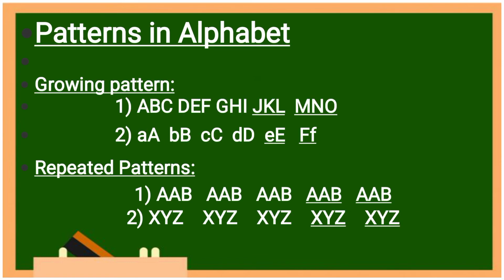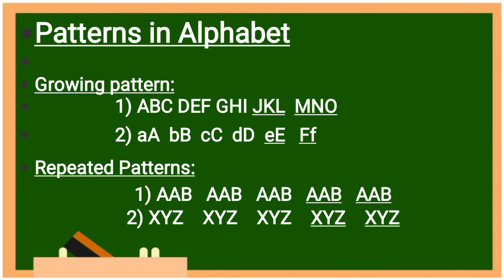Now patterns in alphabet, students. Like geometrical shapes and numbers, here also 2 types of pattern you will find. That is growing pattern and repeated pattern. Rules are the same. Okay. ABC, we'll see the growing pattern. ABC, DEF, GHI. So here what did we do? We did nothing. We are writing in a sequence because the alphabets are increasing, they are growing.